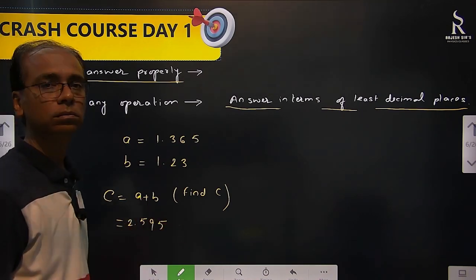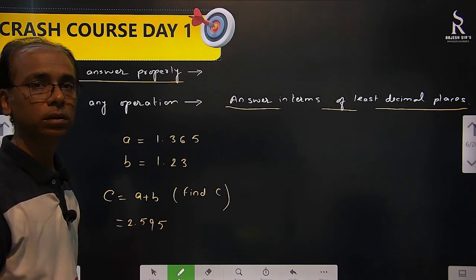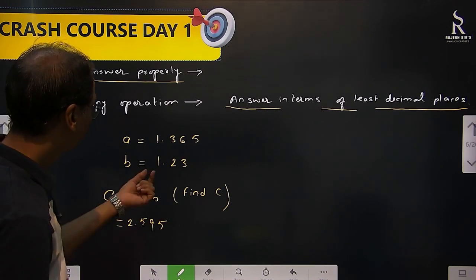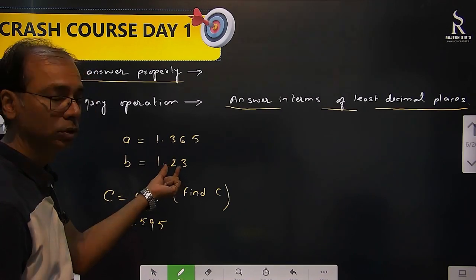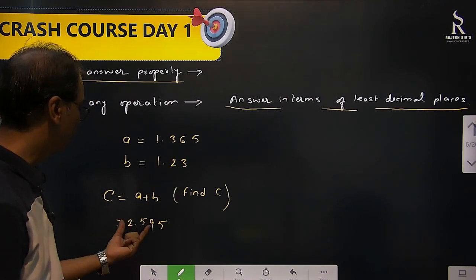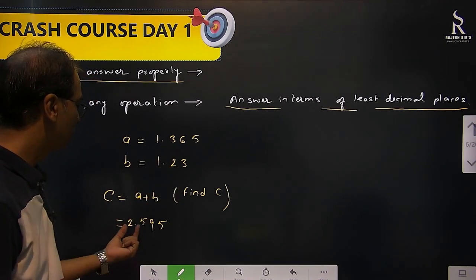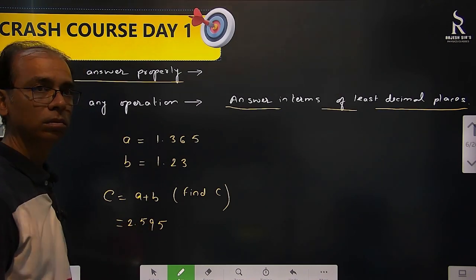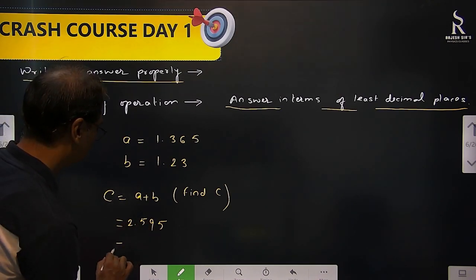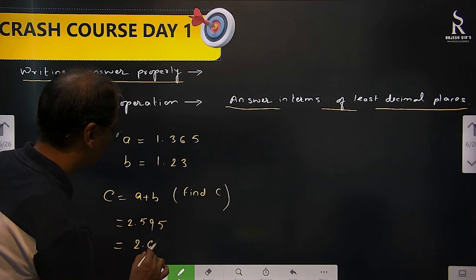2.595. What do you write? What you have to do is write it in 2 decimal places. So 2 decimal places, that means 3 significant figures. 2.595, I am writing as 2.60.